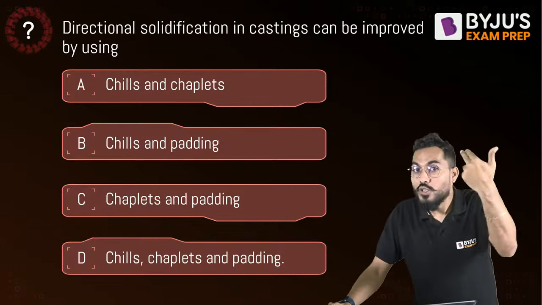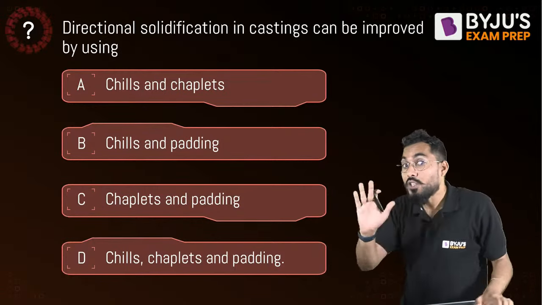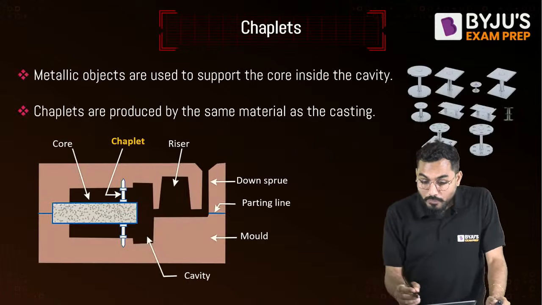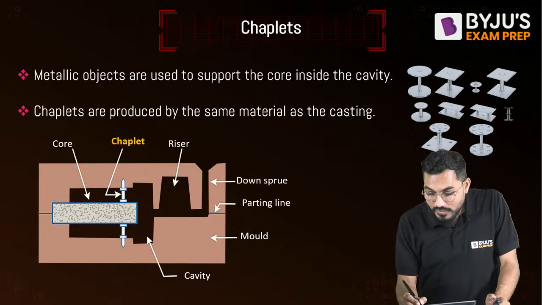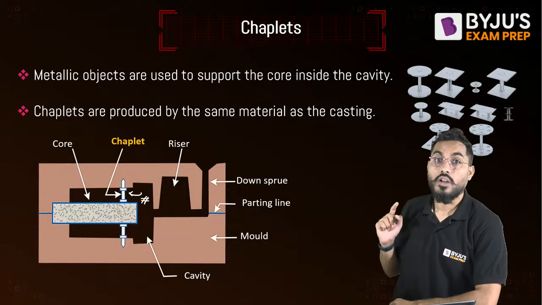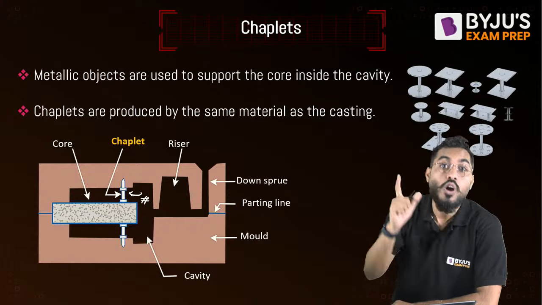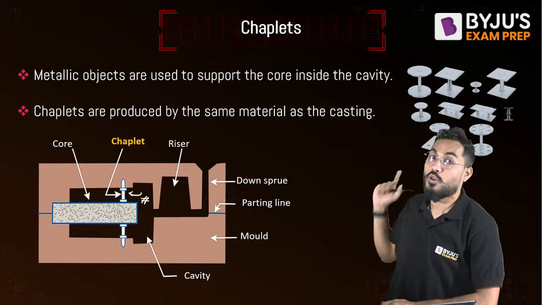Simultaneously, the paddings are also utilized for directional solidification, but the chaplets are not utilized. Why? Because the main purpose of the chaplet, can you see that? This is nothing but my chaplet. The chaplets are utilized to avoid the bending of the core. It is supporting the core. The main function of the chaplet is to support the core.